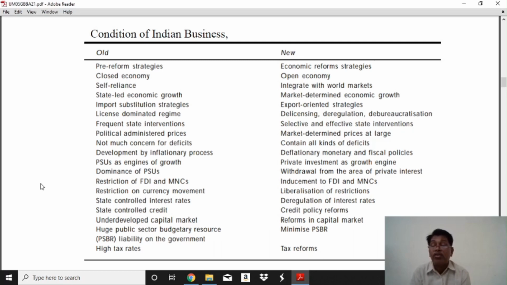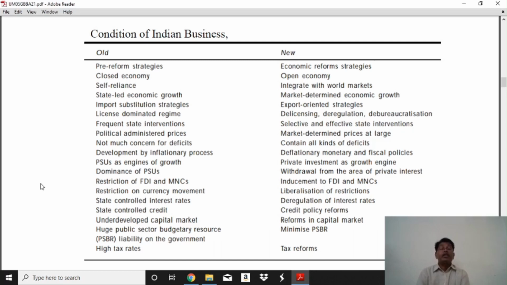This was the situation: the public sector as the engine of growth, dominance of public sector units, and restriction of FDI and MNCs at that time. Restrictions on currency movement, state-controlled interest rates, state-controlled credit, and an underdeveloped capital market. This was how business had to be set up in the old condition.